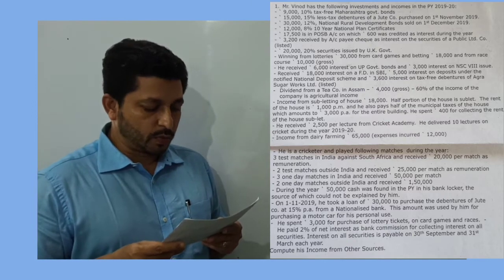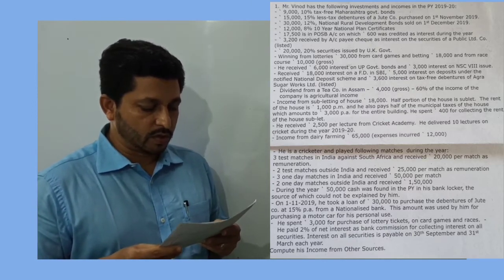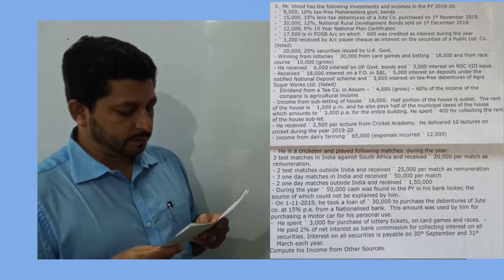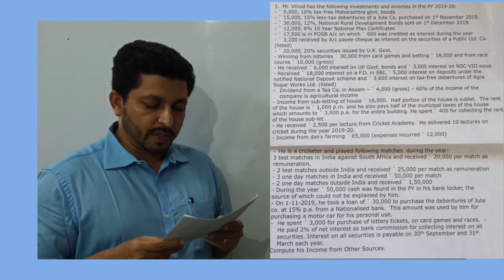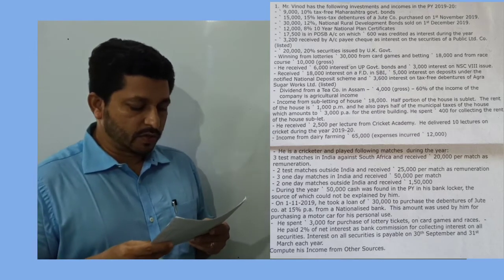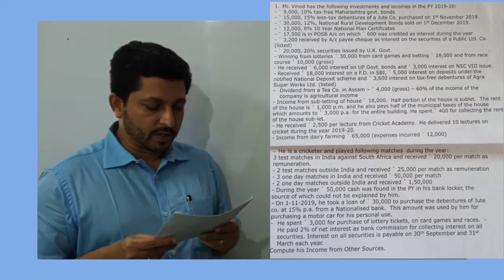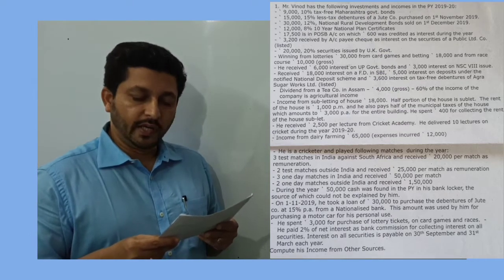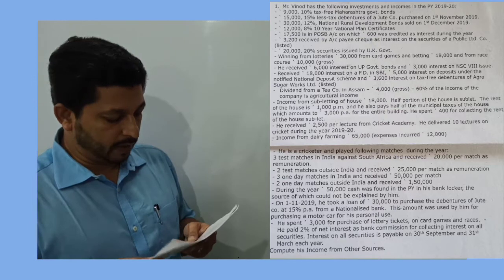Then we are given winnings from lotteries 30,000, from card games and betting 18,000, and from race course 10,000, and in brackets it is given that all these numbers are gross amounts. Then we received rupees 6,000 interest on UP government bonds and rupees 3,000 interest on NSE 8th issue. Received rupees 18,000 interest on an FD in SBI, 5,000 interest on deposits under the notified national deposit scheme, and rupees 3,000 interest on tax-free debentures of Agra Sugar Works Limited, which is a listed company.